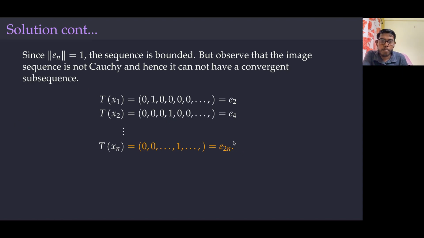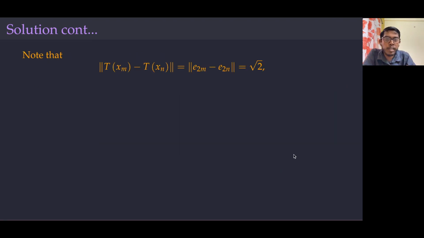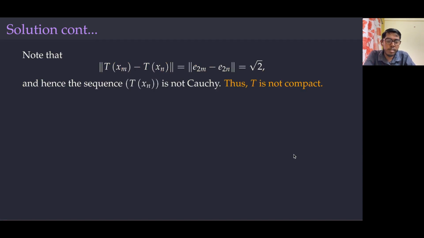And now, is it Cauchy? This is not Cauchy, because if you take any T of xm minus T of xn, what is this? T of xm is e2m and T of xn is e2n, and the norm of the difference is square root 2. So that is what I have written. Hence this is not Cauchy, and therefore T of xn does not have a convergent subsequence, and hence T is not compact.